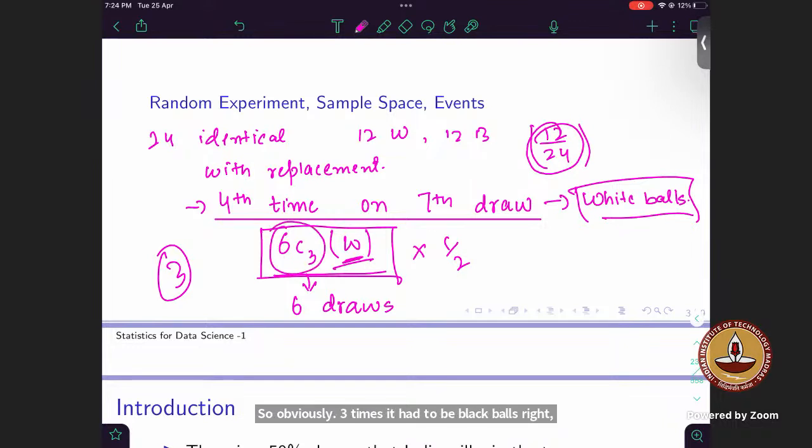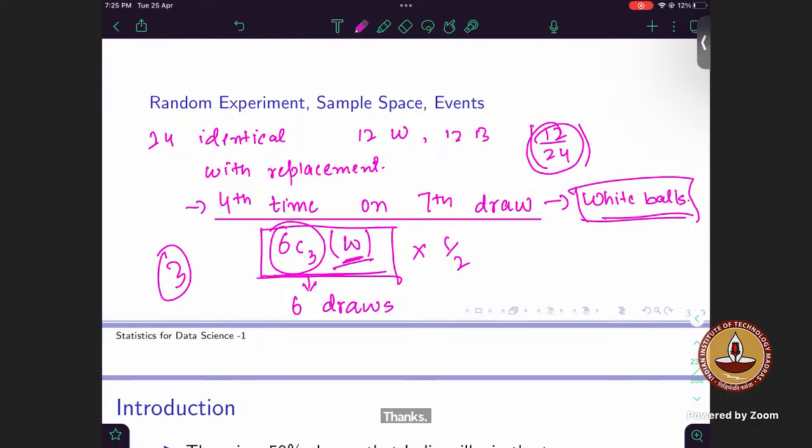That is why we are dealing with 6C3, because it has just asked us the probability that on the 7th draw it will be the 4th time we get a white ball. So we will have to consider the rest 3 balls as well, right? We need those to consider. So now it should be half to the power 3 and half to the power 3.